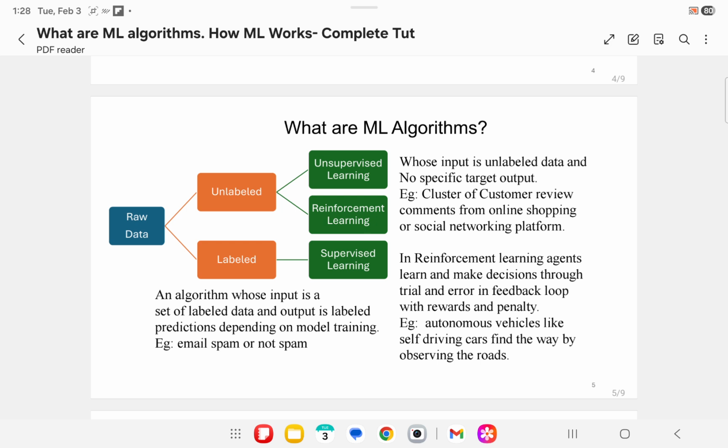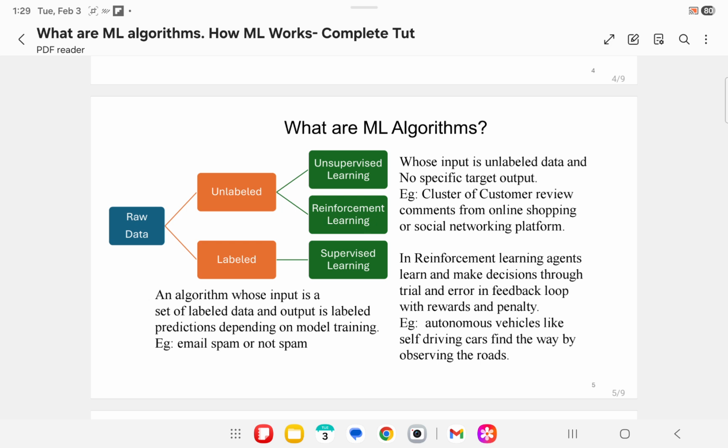We also have something called semi-supervised learning. In semi-supervised learning, we have a small amount of data which is labeled and a large amount of data which is unlabeled. This is used in medical analysis to diagnose a disease where there is limited data during the initial phase of the disease.